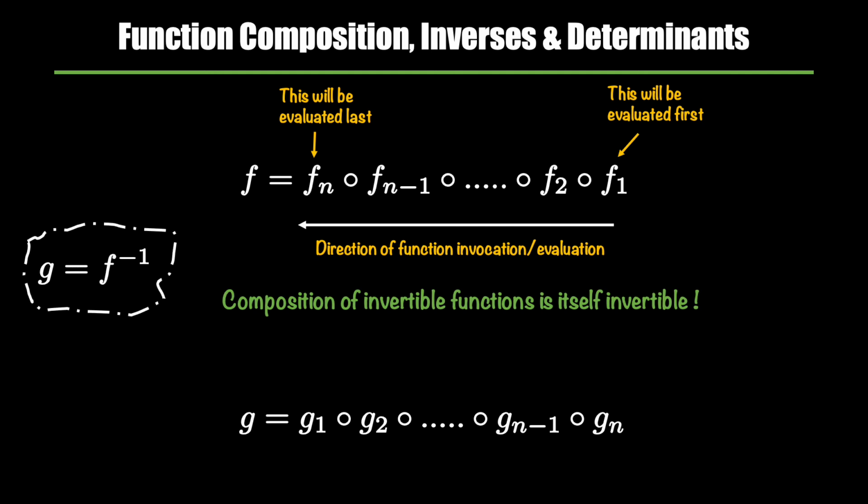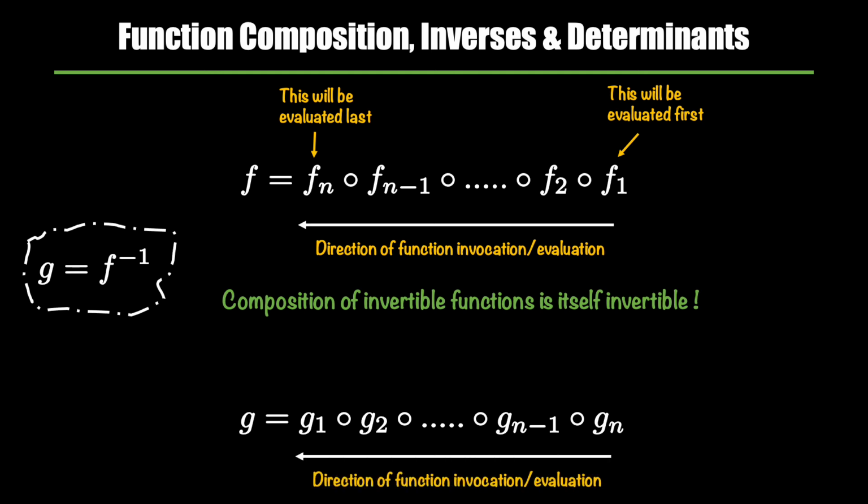Note the location of G1, which is the inverse of F1, is different, and it should make sense why G1 is at the start, because the first inverse function that is going to be evaluated will be Gn, because Gn is the inverse of Fn. So now we are going back to the base distribution, which means this is evaluated first and this is evaluated last.